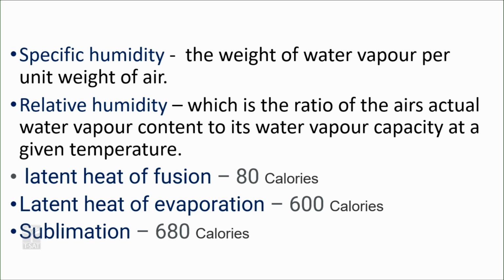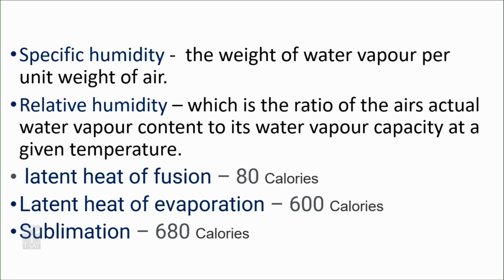Next, relative humidity. Relative humidity is the humidity expressed in the news bulletins indicating the probability of precipitation. The probability of rainfall is expressed in relative humidity, which is the ratio of air's actual water vapor content to its water vapor capacity at a given temperature.